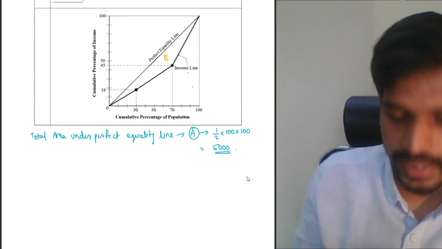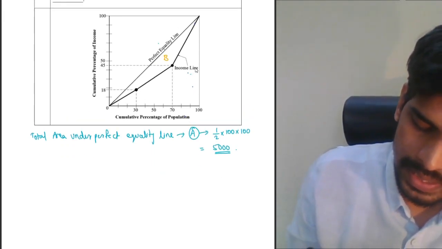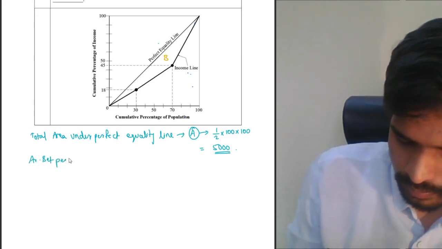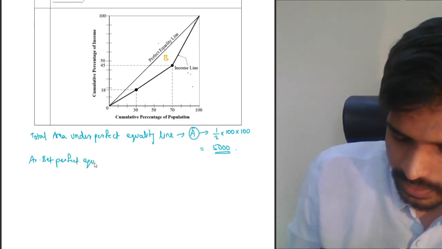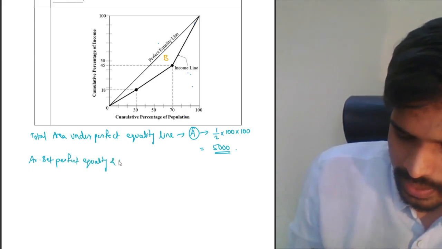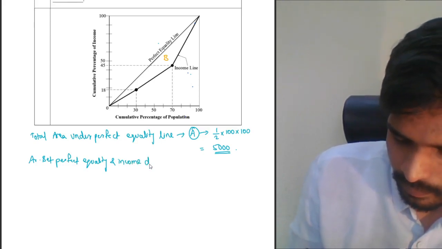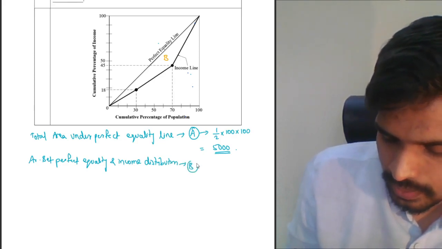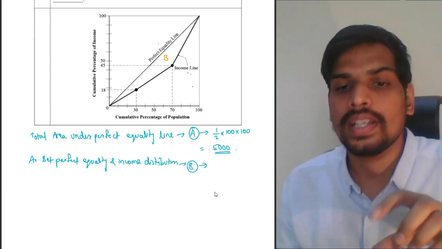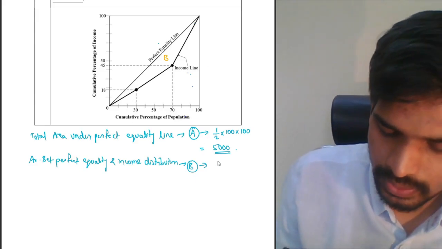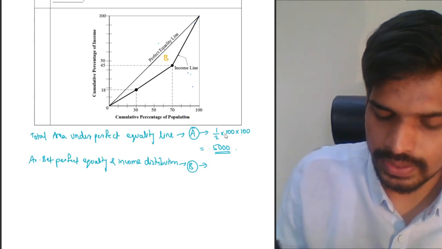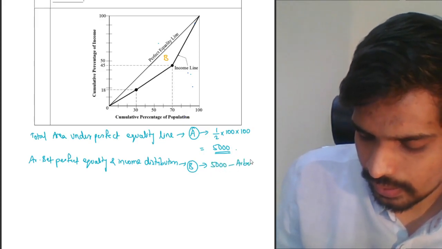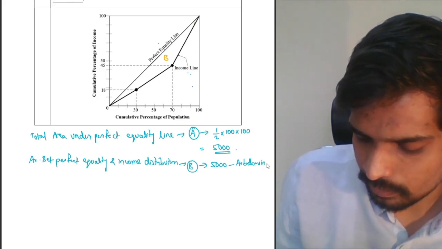Now let us find out the area between the perfect equality and income line. Let us say this area as B. How do you calculate this area? Total area of the triangle minus the area below the income line. So this will be 5000 minus the area below the income line.